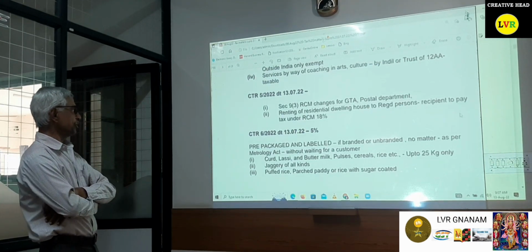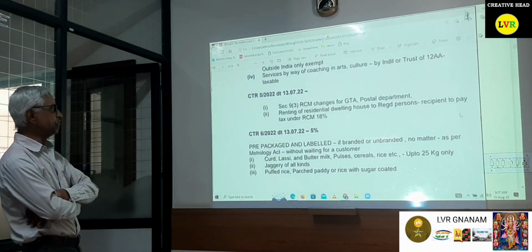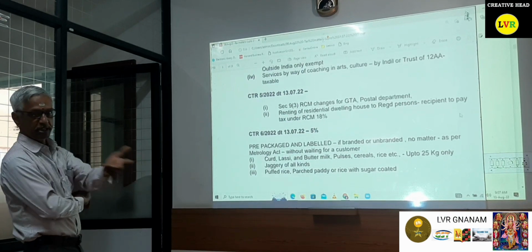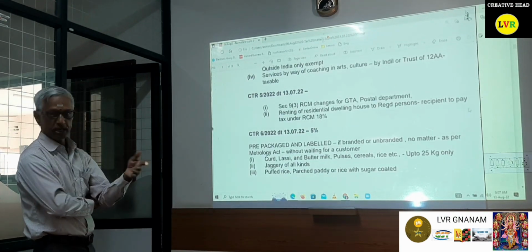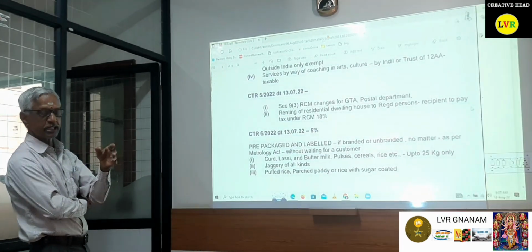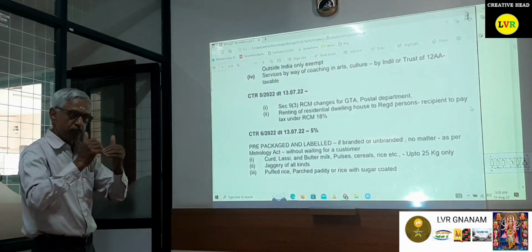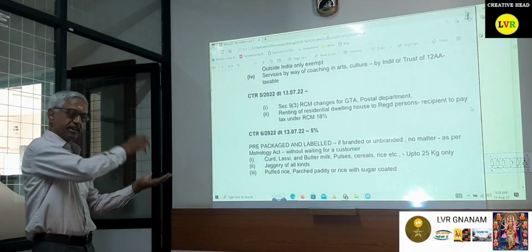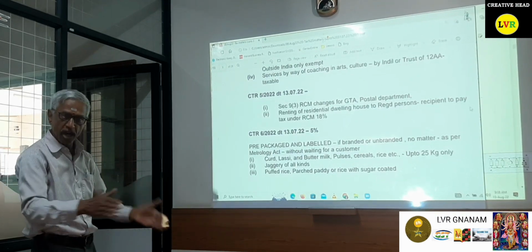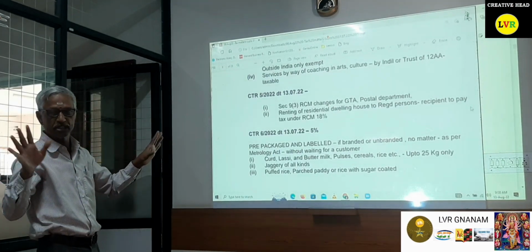Then rate notification 6/22 on pre-packaged commodities, and everybody has a return. Rice, pulses, etc. were already taxed. If it is pre-packed and labeled, it is taxable at 5%. That is the only thing.